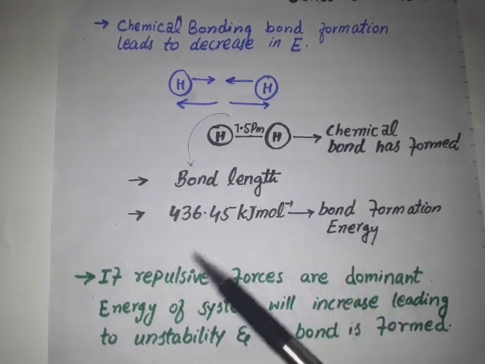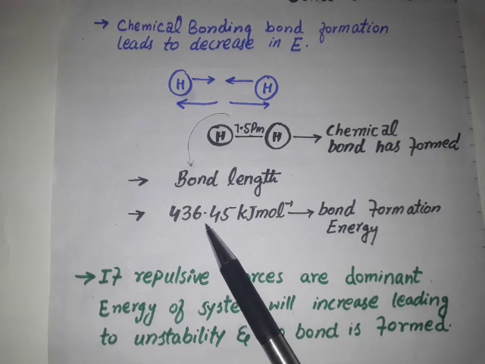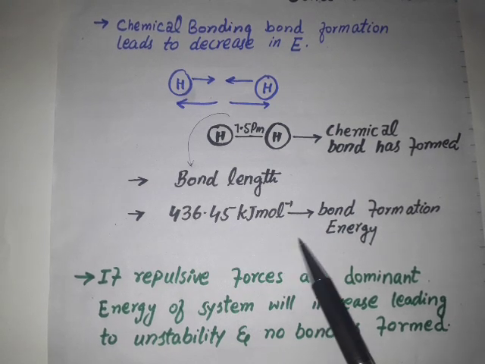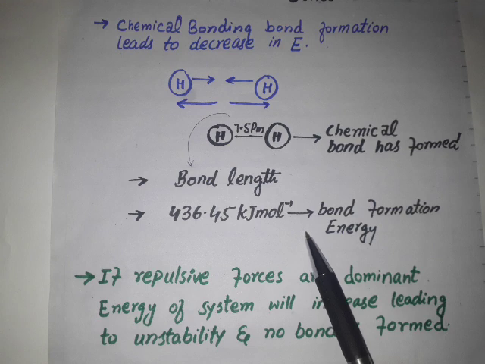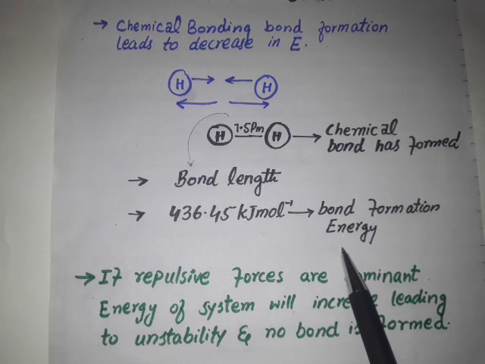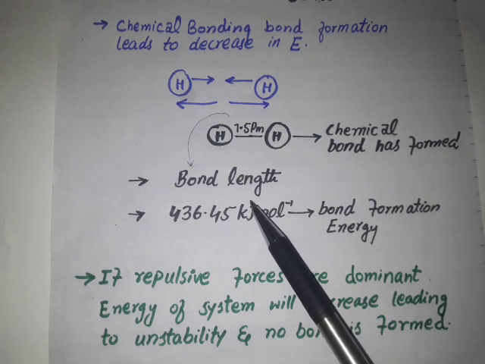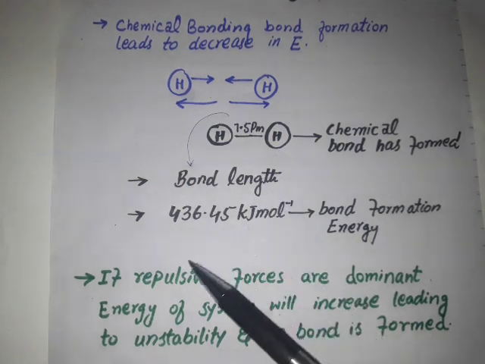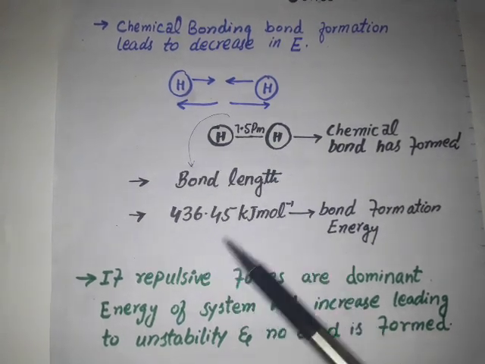During chemical bond formation, about 436.45 kilojoule per mole of energy is released, and this is called bond formation energy. And if we want to break the bond between these two atoms, we have to provide the same amount of energy to break this bond.